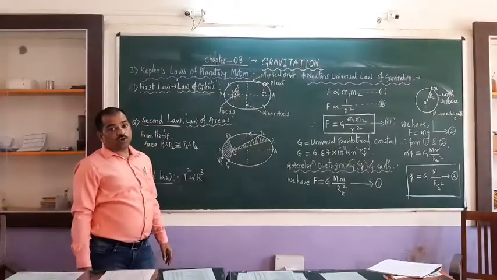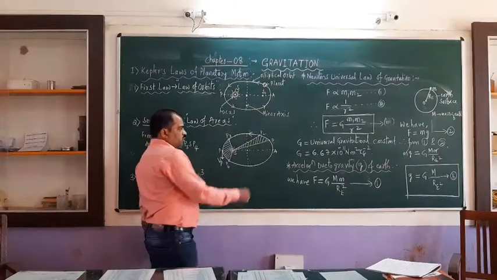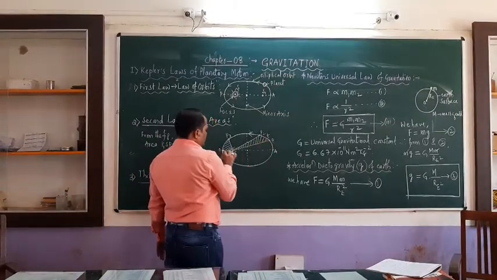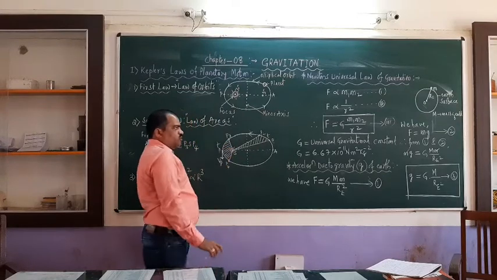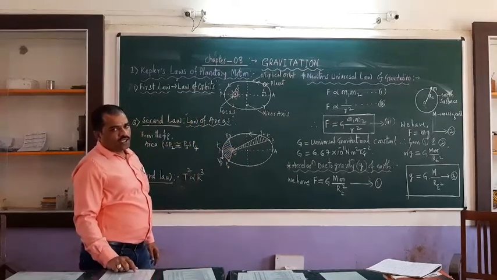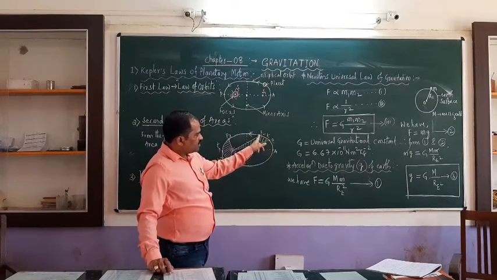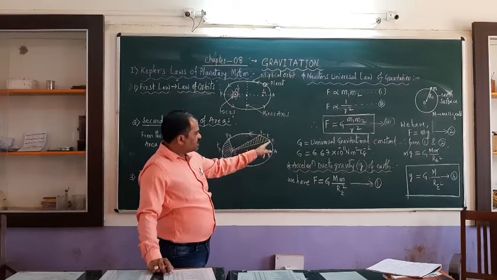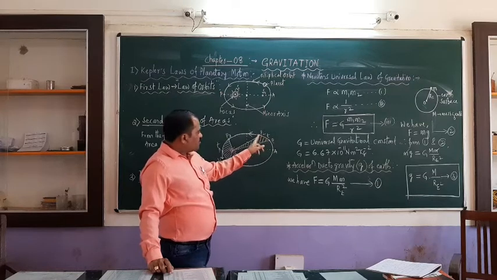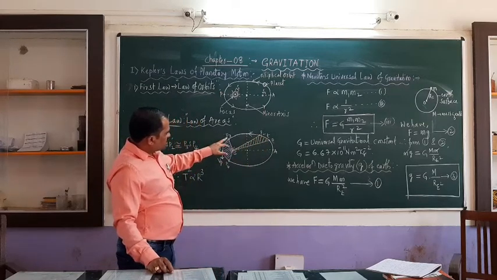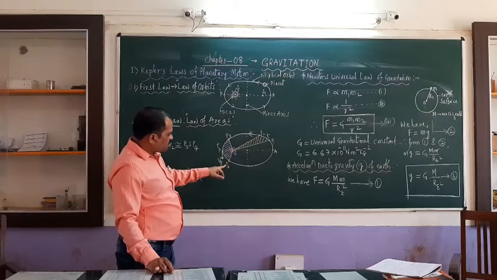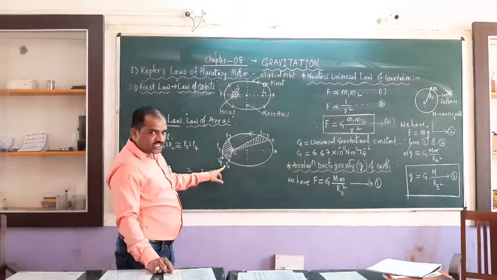Equal areas in equal intervals of time means what? So if you take the time here, t, at the same time, here it is moving only this much small distance. But here at the same time the distance moved from P3 to P4 is more, that is, the linear distance is more.